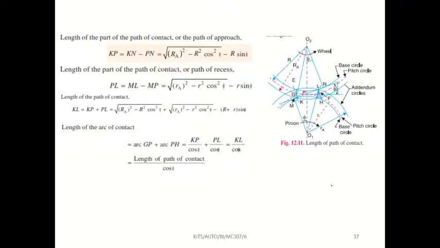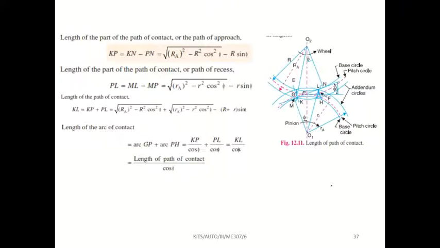So first, path of contact, path of recess. Path of contact means, see, imagine this is a space between two teeth. Here I have one more gear, and this gear is coming like this and meshing with this gear's teeth, moving like this and going out. While coming inside, how much distance it is traveling, that is called path of approach.